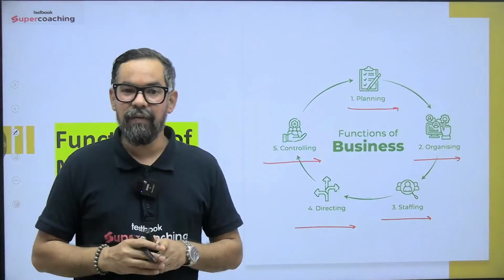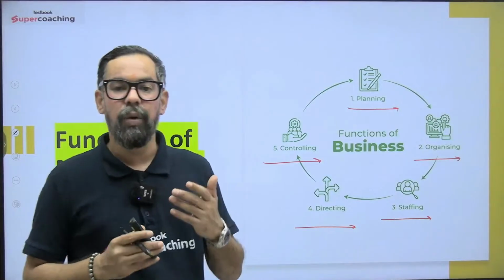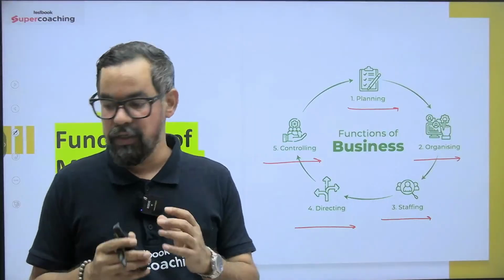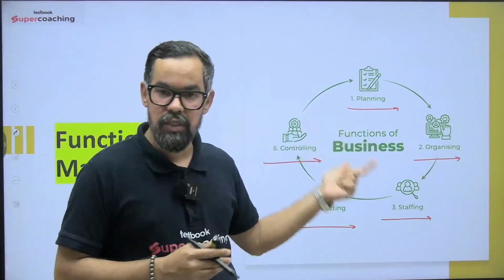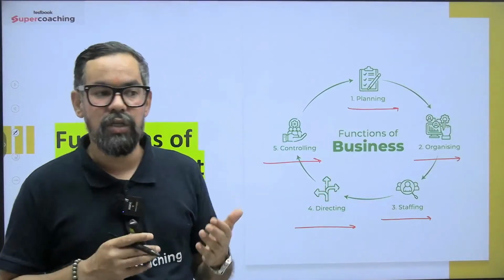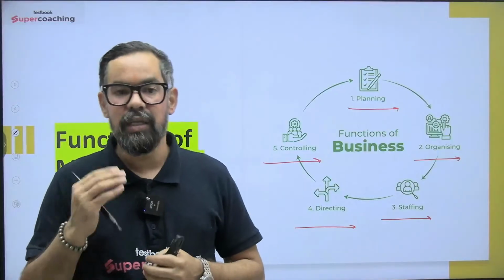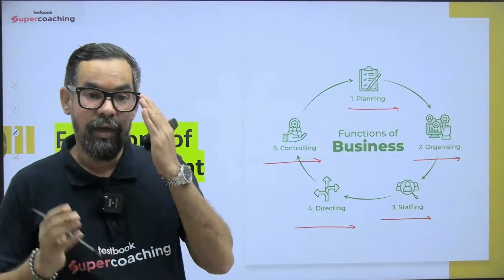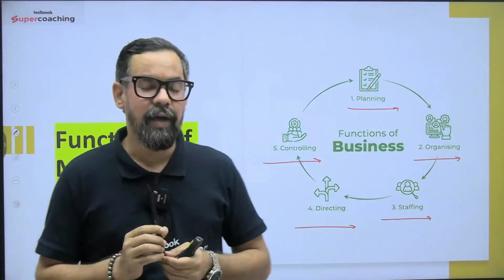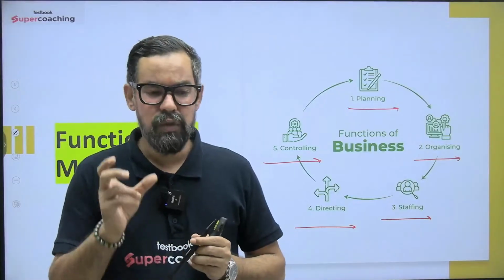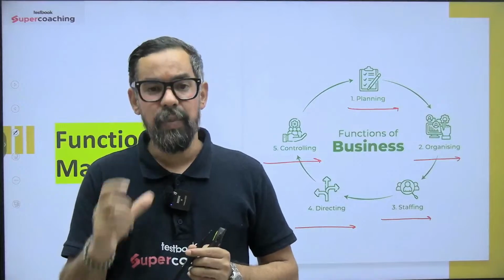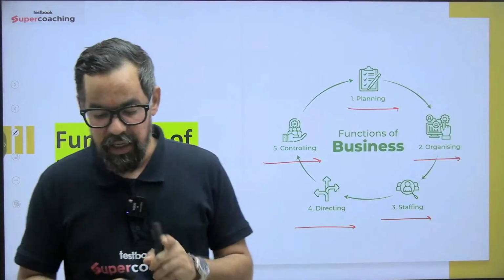After planning, we do organizing. Organizing is all about allocation and distribution of resources, departmentalization and others. That generally comes under the organizing function. Staffing function is all about selecting the right person for the right job, which includes areas like HRP, human resource planning, demand and supply analysis, recruitment, selection, training and development, appraisal, succession planning and all. These are the areas which generally come under this.